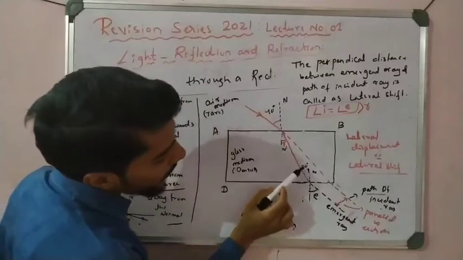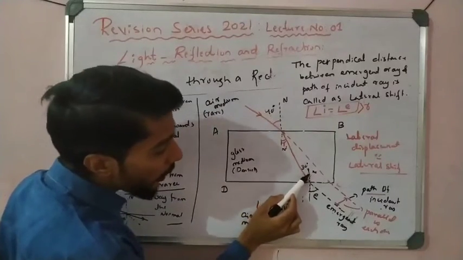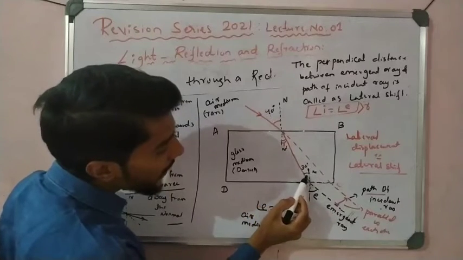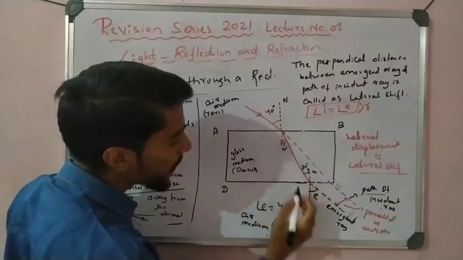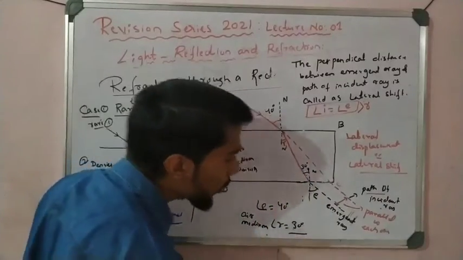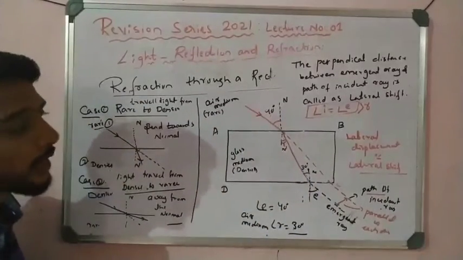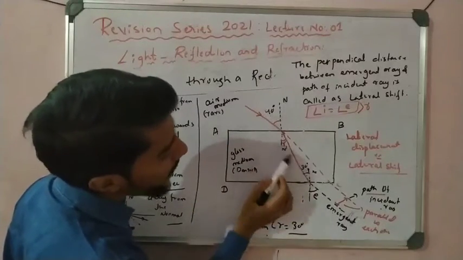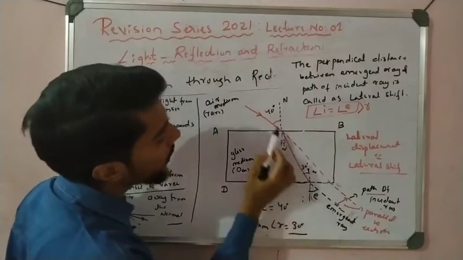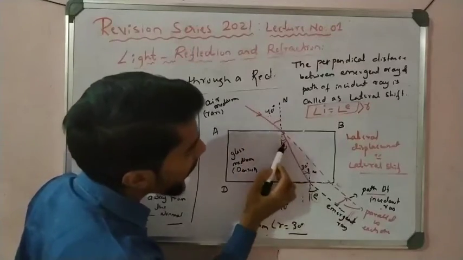Now this is the incident ray. If this is 30 degrees, this also is 30 degrees. So R is 30 degrees. Sometimes such questions are also asked. They draw a diagram, and if this is 40 and this is 30, what are this and this? So this is equal to the incident angle and this is equal to R.